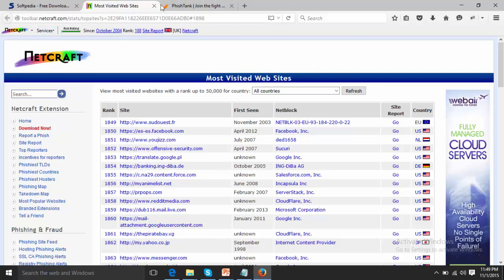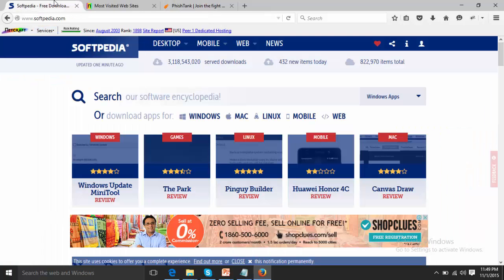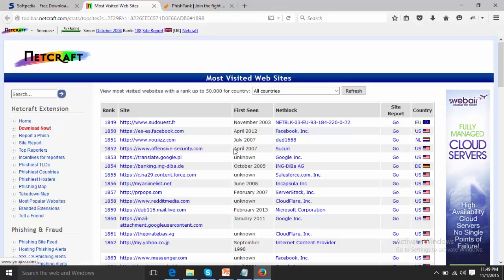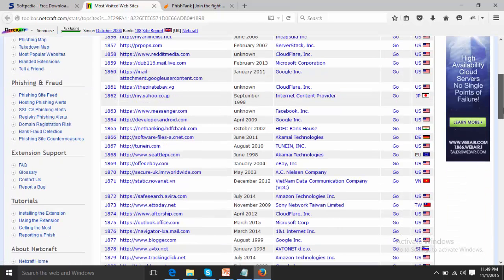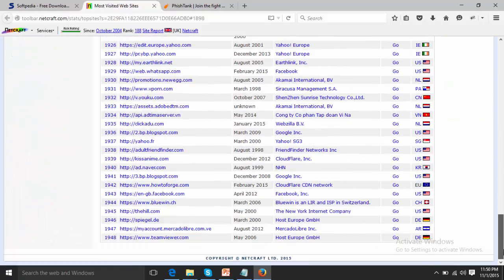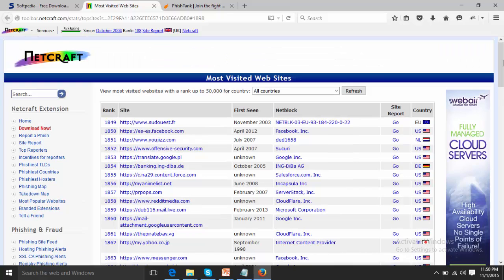If you visit any website, let's say softpedia.com, and you see the report of this site, it will show you all its rankings. Is it malicious or not, or has any phishing attack previously been reported for this site? All that you need about a site, it gives you. It's a very good search engine and has a very huge database.